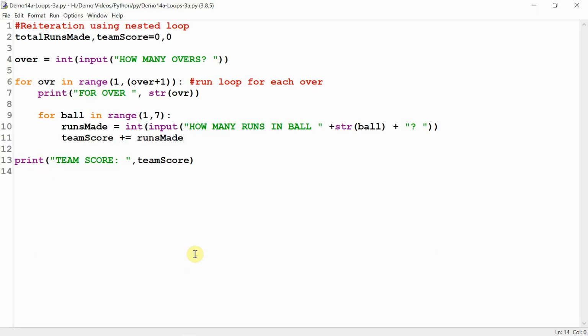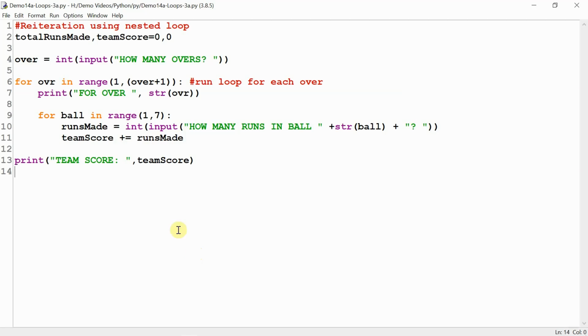Let us see how we can put one loop into another loop. As you see here, line number 9, 10 and 11, this loop is executing for 1 over. Above that, you see line number 6 is the parent loop or the nesting loop. Line number 9 is a nested loop, a loop inside a loop. First for loop is running for each over.